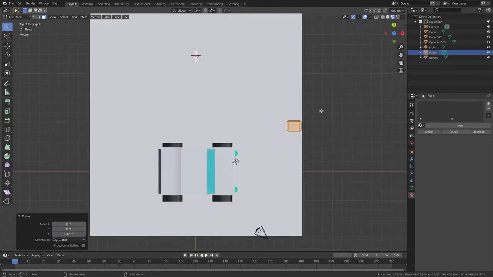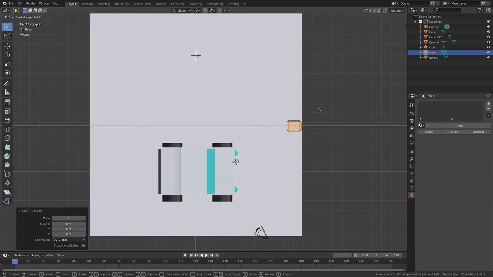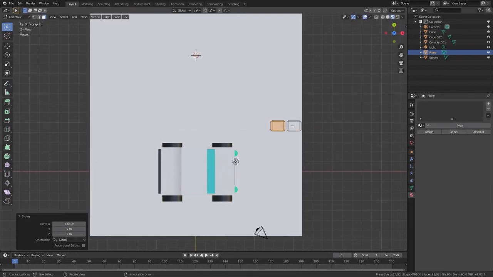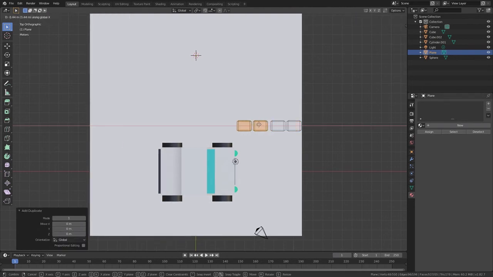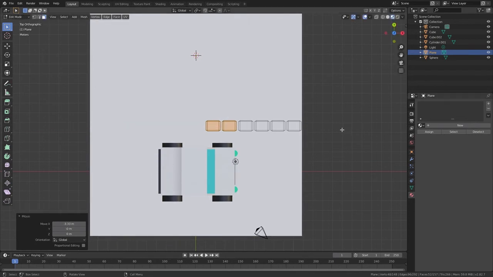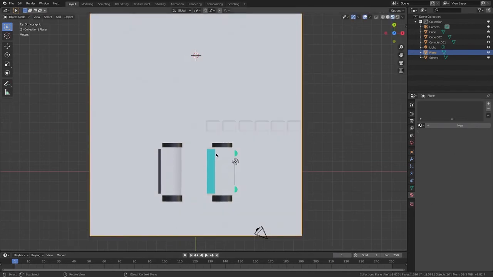Now I'm going to go Shift D and GX and leave a small gap and go L to the other one, Shift D, GX. Leave a small gap, Shift D, GX, and tab into edit mode again.